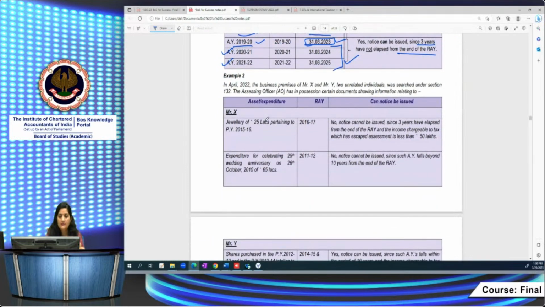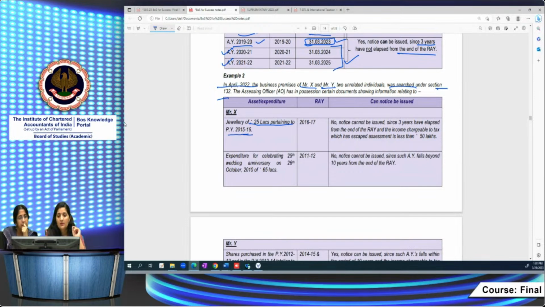Here they are saying in April 22, business premises of Mr. X and Mr. Y were searched under section 132. So the AO has in possession certain books of accounts which reveal some information. In case of Mr. X, he has documents showing that jewelry of rupees 25 lakh pertaining to 2015-16 has escaped assessment. He purchased some jewelry for 25 lakh, and he is not able to explain this expenditure. He has not disclosed this income in his return of income. Can he do assessment in respect of 15-16?